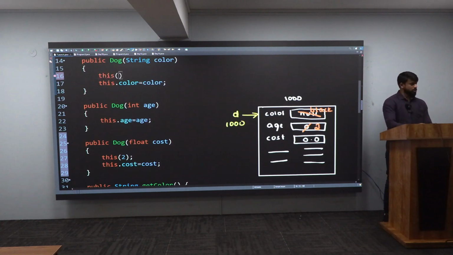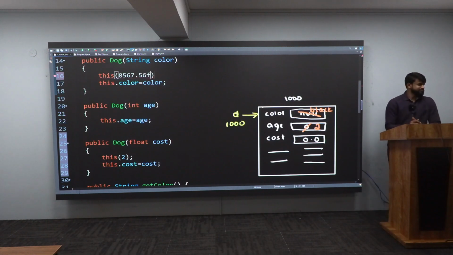What is the cost, sir? Maybe I will tell it as 8,567 rupees 56 paise. It is just an amount. Very good. This is my program and let us see how this will work. Are you guys ready? Awesome.